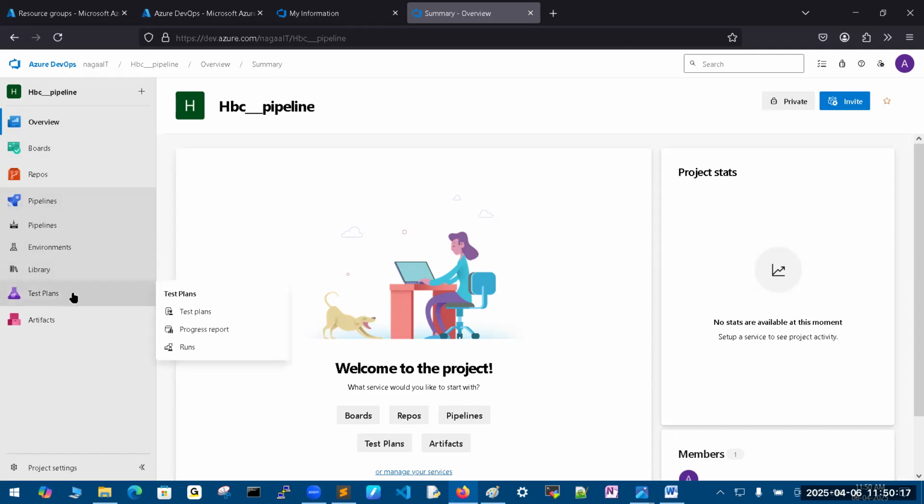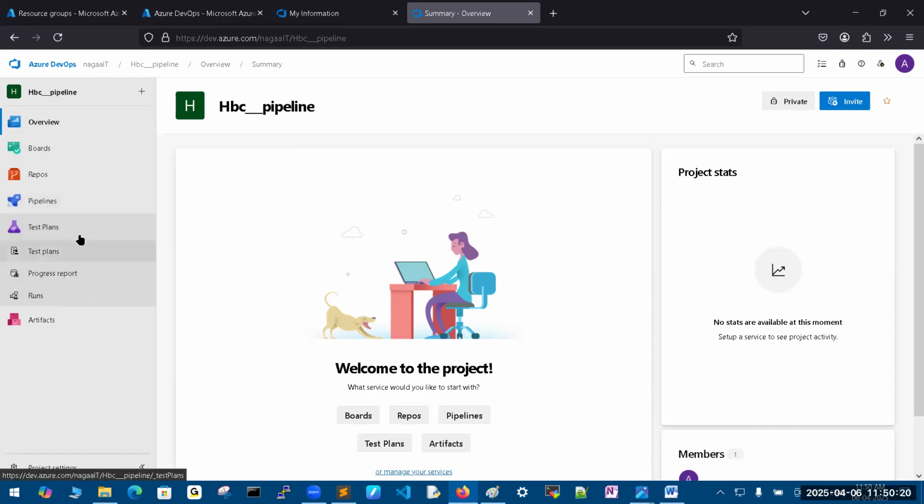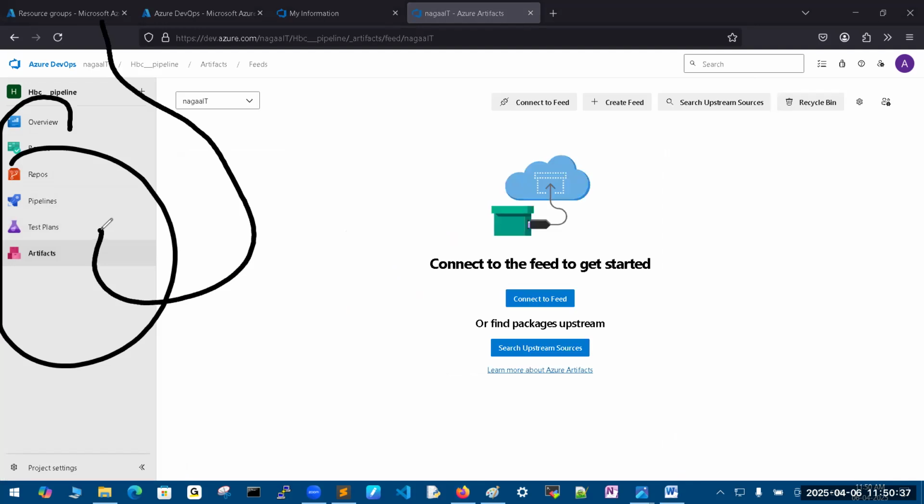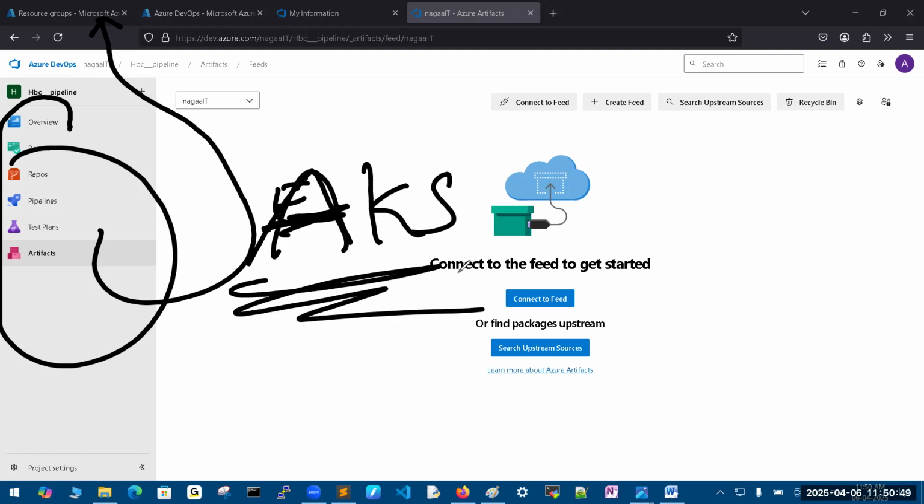And the next one is for testing purposes. We have multiple test plans. And Artifacts, the final ultimate target, where our jar files are, and not only that, also Maven, NPM, and Python packages. It is very easy to learn. But these services we are going to link completely with your Azure cloud only. There we are going to understand AKS and Kubernetes services. AKS, important one, guys. This is an important service we are going to learn there.